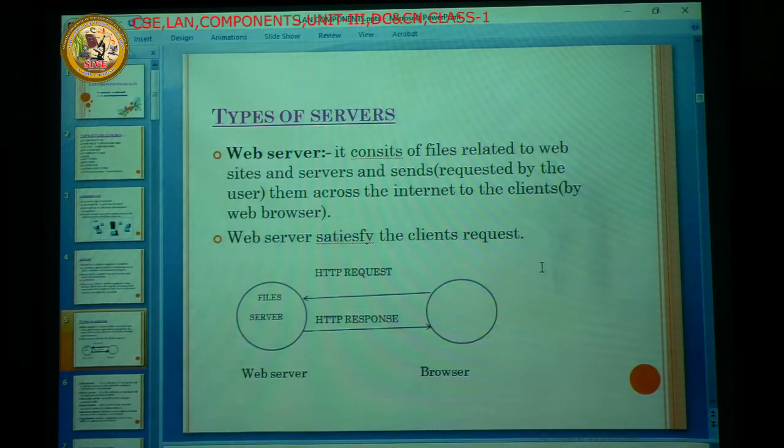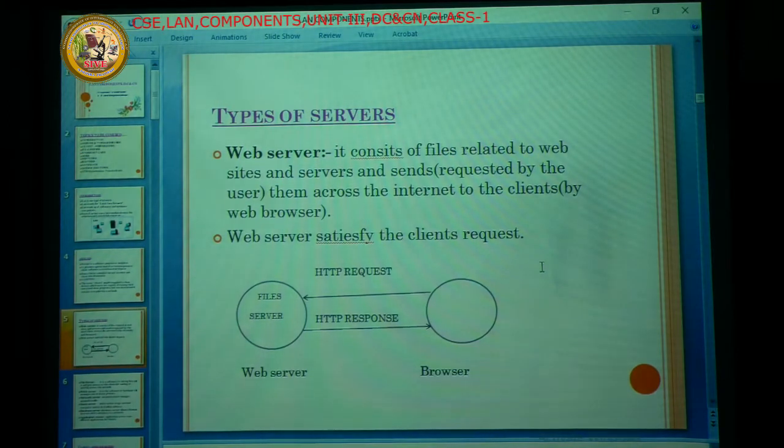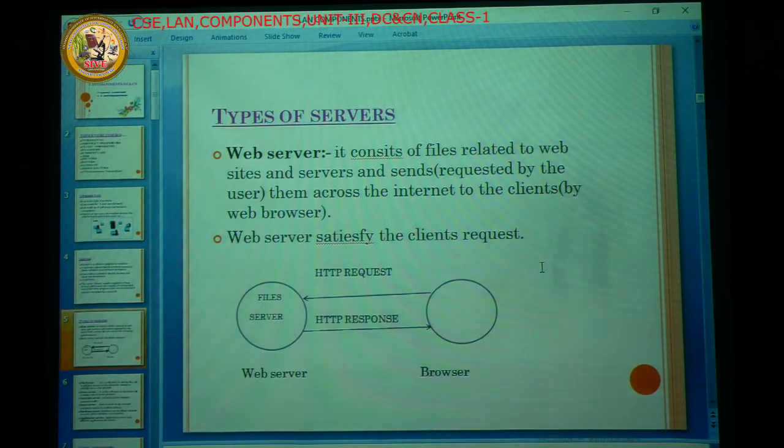Actually, we have so many websites. So many applications and so many files are stored in websites. For all these websites, the concerned server is there. For example, we have so many Gmail accounts. Gmail accounts are websites. So the Gmail account has a concerned server.